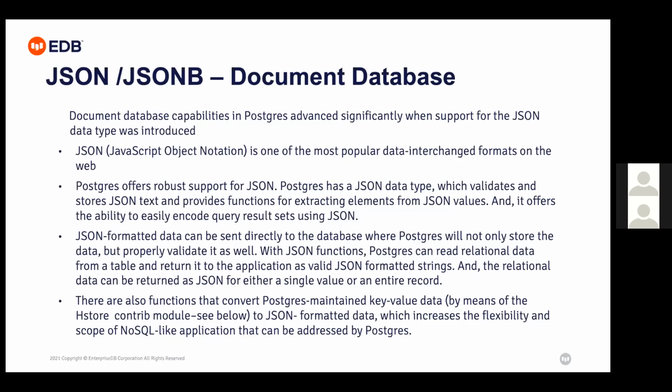So JSON formatted data can be sent directly to the database, where Postgres will not only store the data but also properly validate it. We can use the JSON functions. Postgres can read the relational data from a table and return it to the application in the required format. As I said, it gives functions, and Postgres maintains key-value by means of the hstore contrib module.